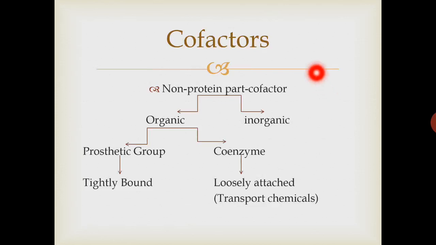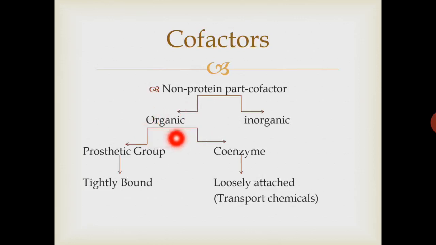What are cofactors? We have discussed that enzymes are proteins in nature, but a small part of the enzyme is a non-protein part. It may be different in different types of enzymes. That non-protein part of the enzyme is called a cofactor. It can be a metal ion or inorganic, or it can be an organic product. Further, organic cofactors have two branches: prosthetic group and coenzymes.